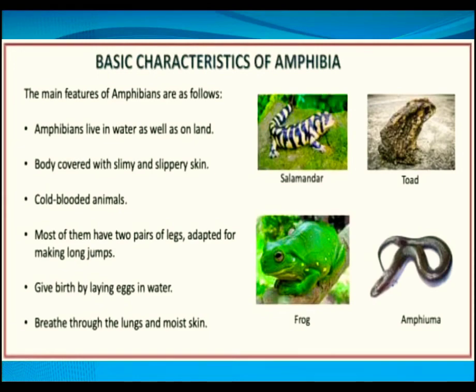They are cold-blooded animals. Like fishes, frogs are also cold-blooded animals. Even we humans are also cold-blooded animals. So, frogs also cannot maintain their body temperature when taken out from their habitat or surrounding. Most of them have two pairs of legs adapted for making long jumps.